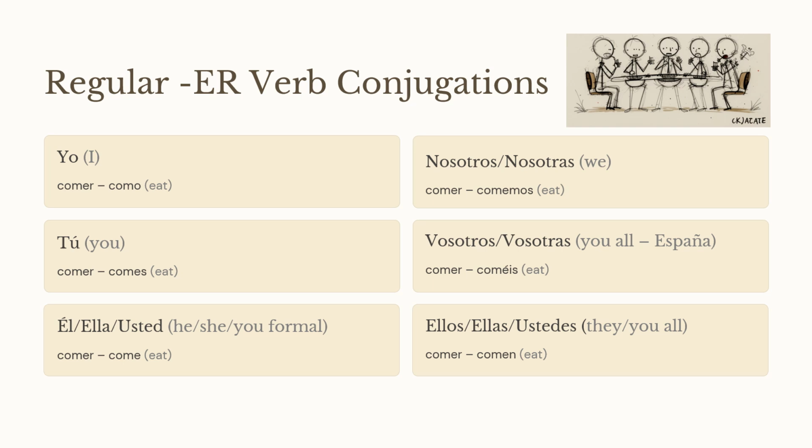Yo como, I eat. O ending for I. Tú comes, you eat. Es ending for tú. Él, ella, usted come, he, she, you formal eats. E ending for he, she, and you formal. Nosotros comemos, we eat. Emos ending for we.